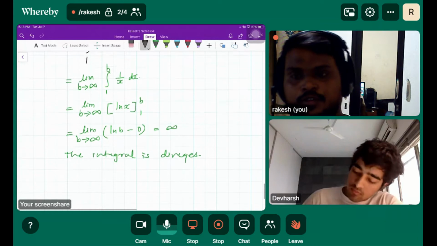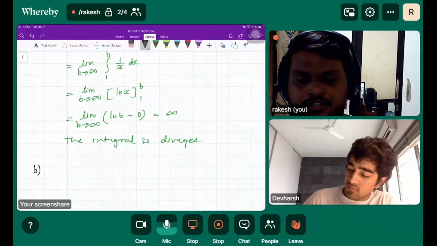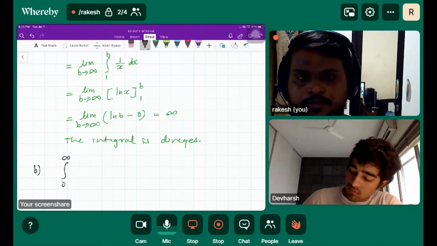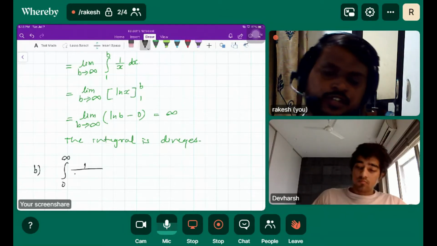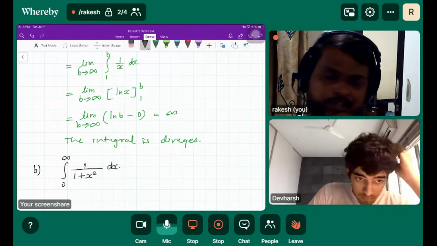Okay, let me put the second question. Integral from 0 to infinity of 1 over 1 plus x square dx. Now you just find out whether this integral converges or diverges.